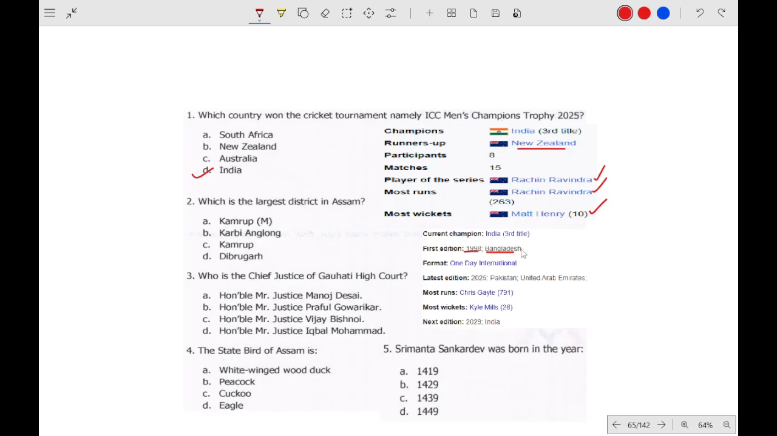Okay, who is the current champion? India. And who has the most runs? Chris Gayle has the most runs, and Kyle Mills has the most wickets. The next edition of the Men's Champions Trophy will be held in 2029 in India.